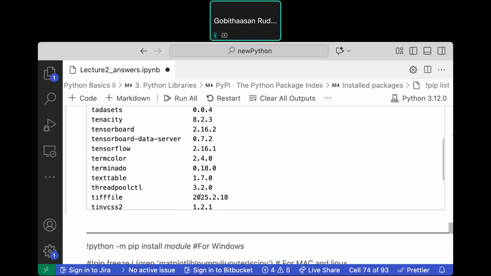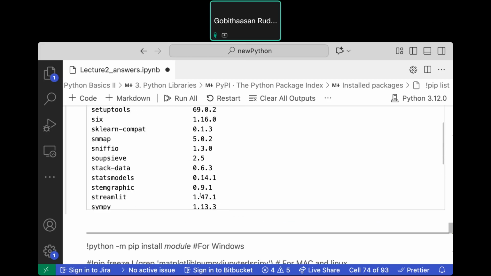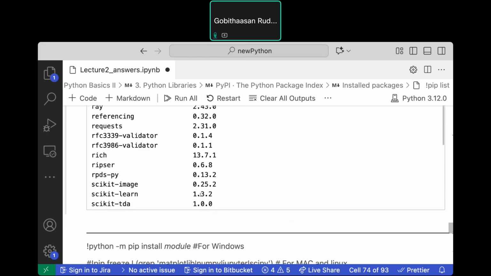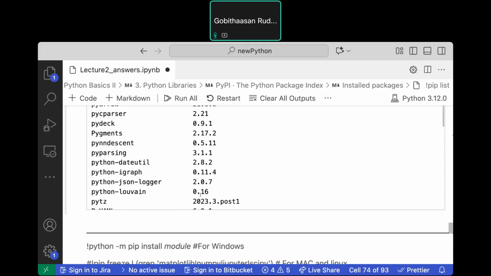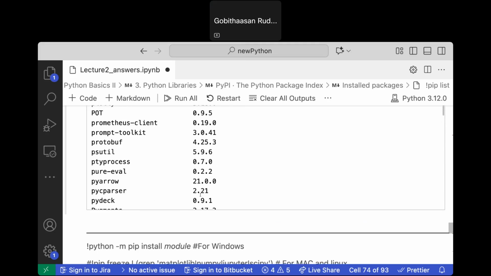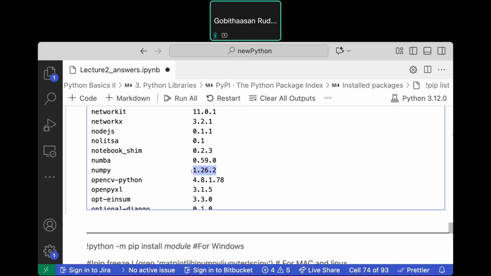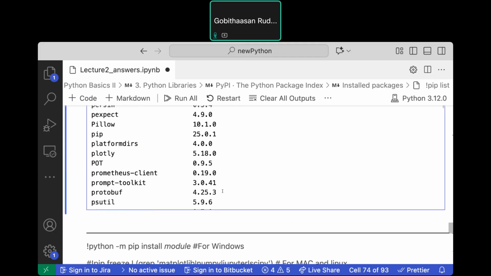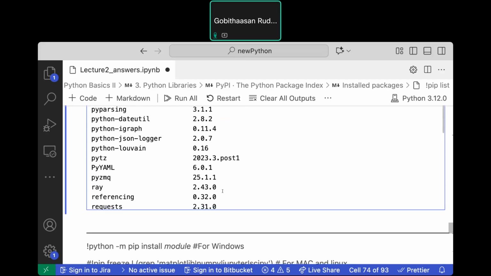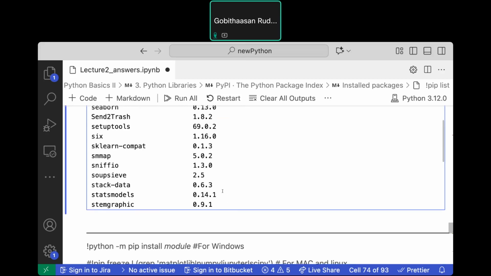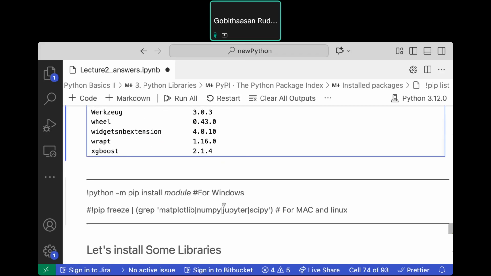For example, we installed NumPy just now. Yeah, NumPy. The NumPy version is 1.26.2. That's my NumPy package. We will also use a number of other packages later, or explain about them later.